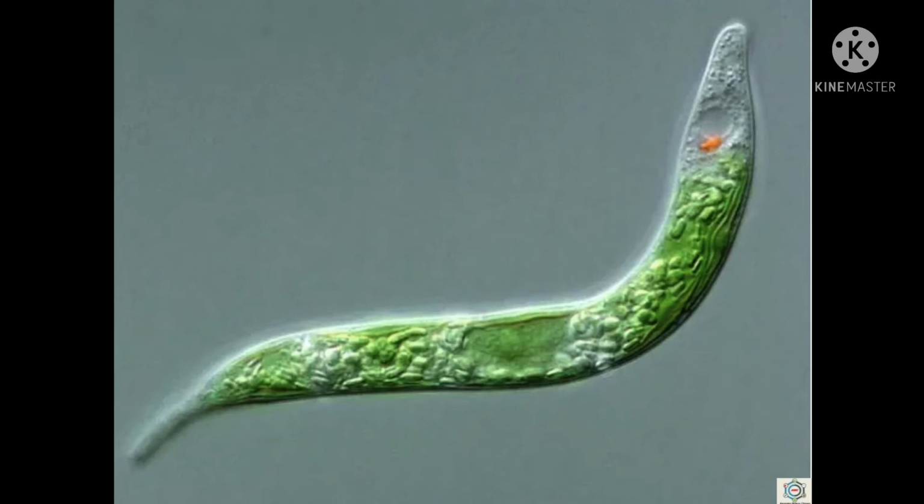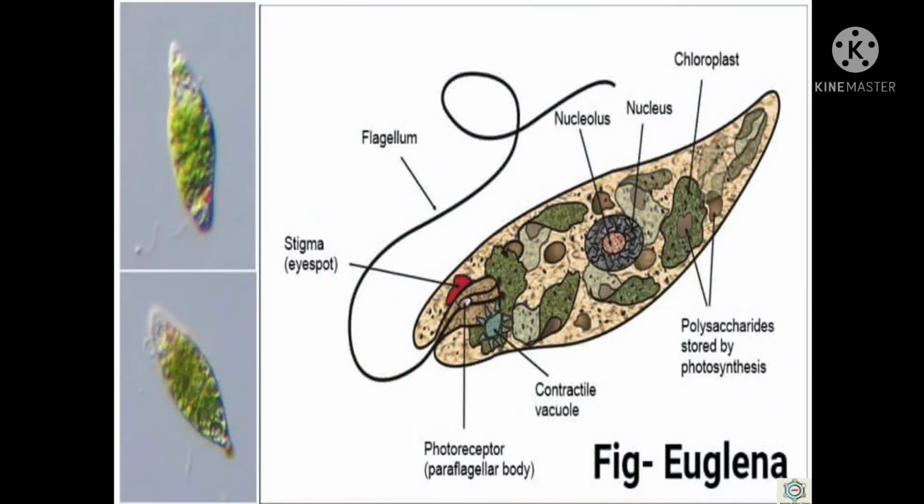They commonly occur free living in freshwater pools and ditches. However, a few forms occur in damp soil, brackish water and even in salt water. The most common euglenoid flagellate is Euglena viridis. Here you can see in this picture the spindle-shaped organism, which is readily available for laboratory observation.